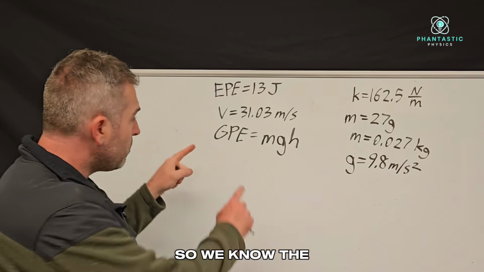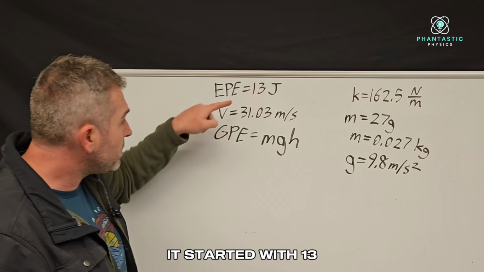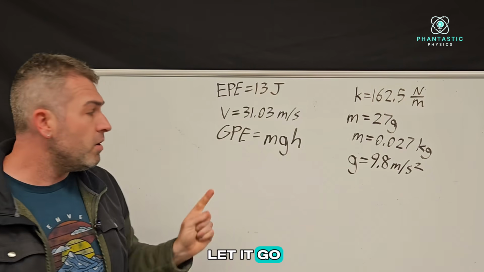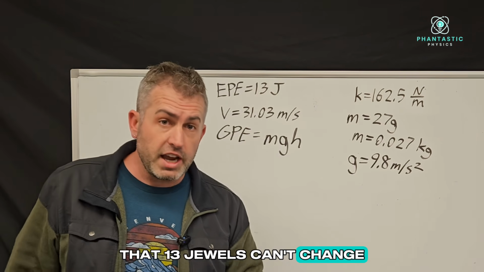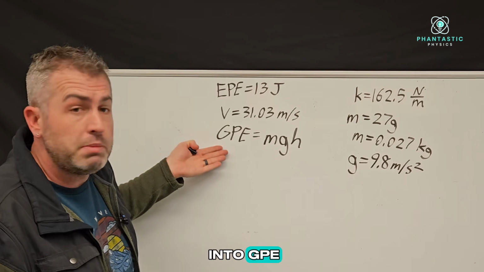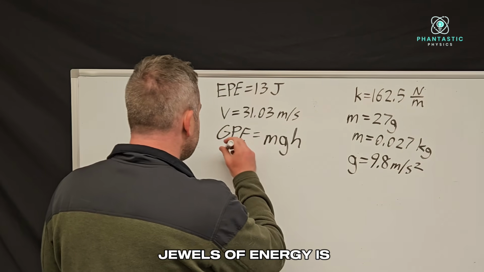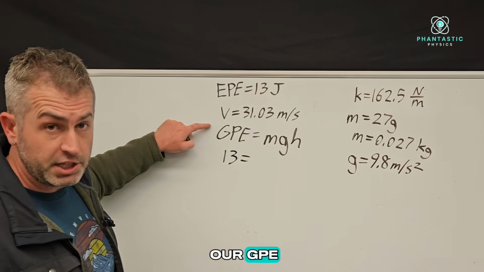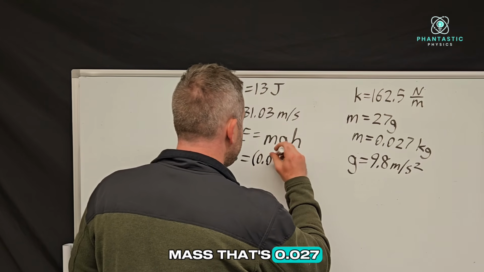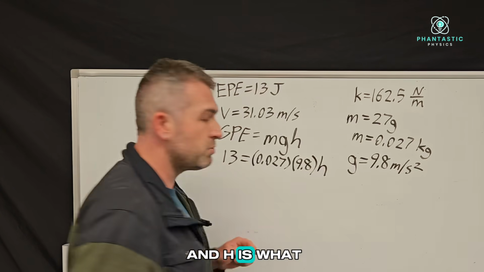So we know the potential energy that the arrow has because remember, it started with 13 joules of elastic potential energy when I stretched the bowstring, and when I let it go, that 13 joules can't change because energy cannot be created or destroyed. So it's going to turn into GPE, but it's not going to be any more or less than it started with. So we have 13 joules of energy as our GPE. Well, m is the mass, that's 0.027. Remember, g is 9.8, and h is what we're trying to find.